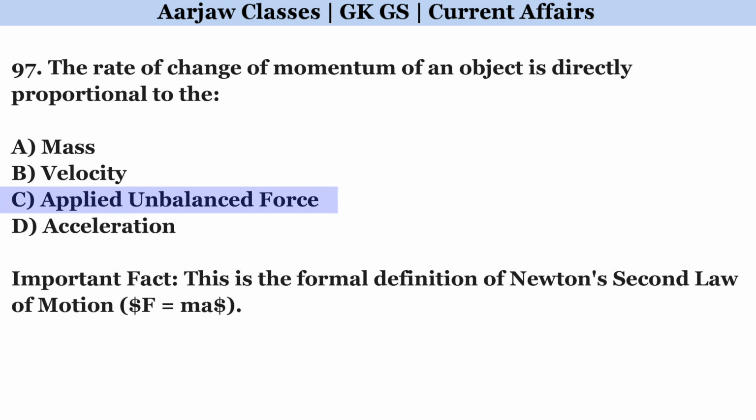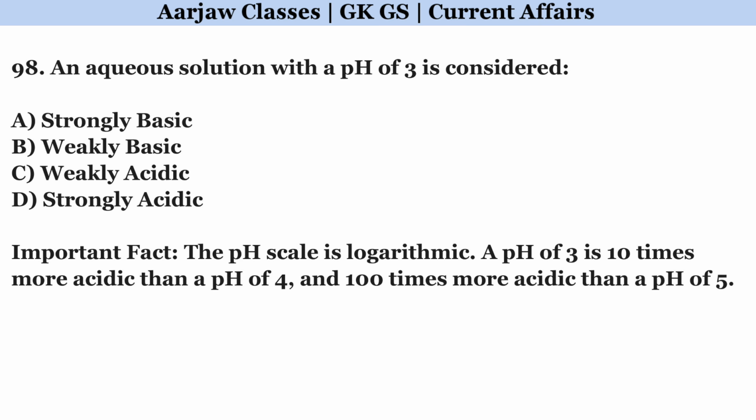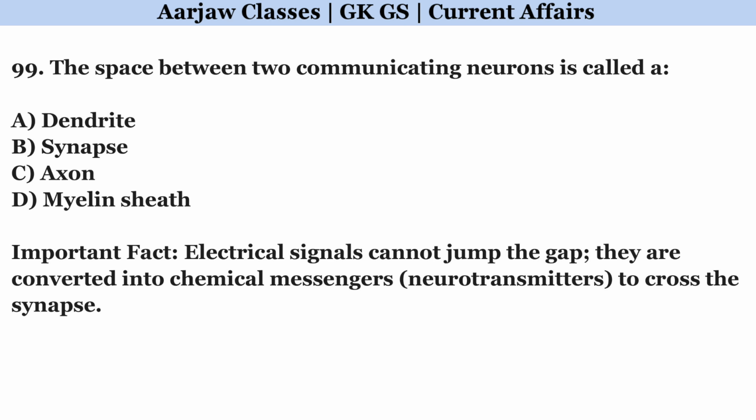Correct option is C. Applied unbalanced force. An aqueous solution with a pH of 3 is considered. Right option is D. Strongly acidic. The space between two communicating neurons is called a. Correct option is B. Synapse.